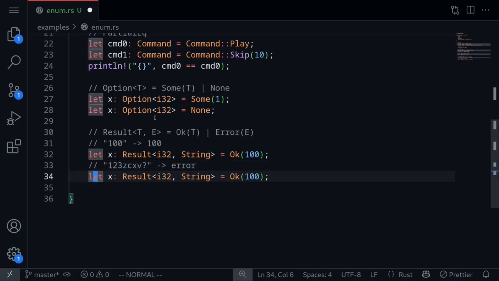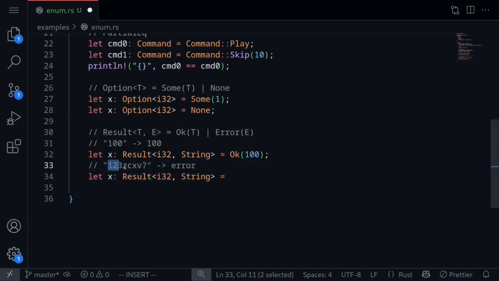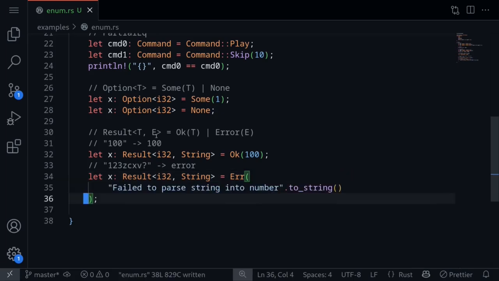In this case, we can represent the result of trying to parse the string into a number as an error. Let's say Err, fail to parse string into number. Okay, so these are two examples of the Result enum. It represents either something successfully happening and then returning the value, or there was some kind of error and it returns an error with some kind of message.